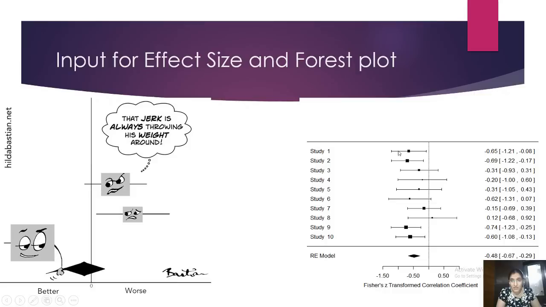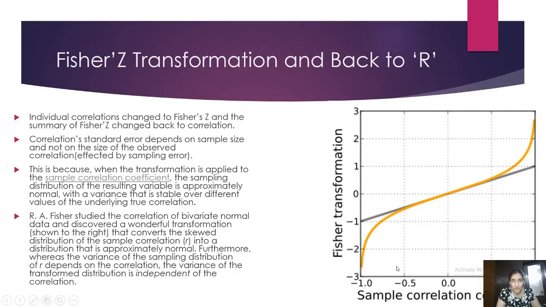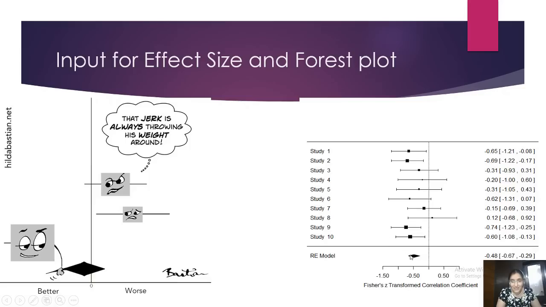The values given on the right are exactly there on the scale also. So here you have a scale of the effect size of minus 1.5 to plus 0.5, and in every study you have many things which the forest plot is telling you. One, it is telling you the weightage given on the basis of sample size.